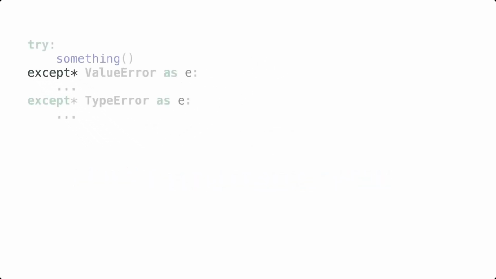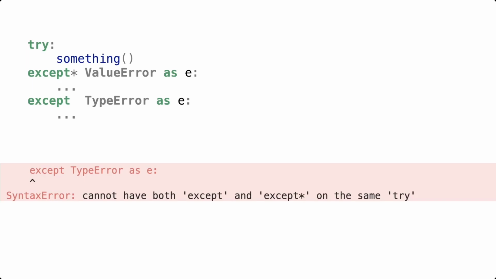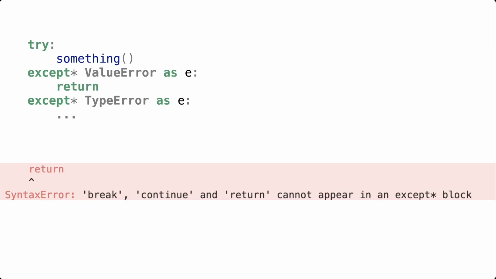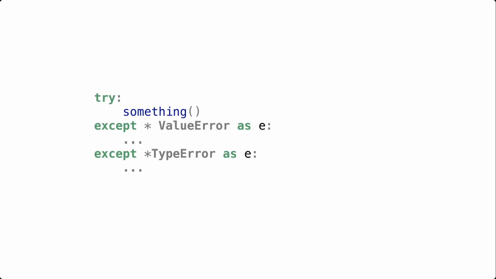Here is the syntax. We can call something in a try block, but instead of our standard except, we use ExceptStar. You cannot mix ExceptStar and the normal except in a try block. You'll learn that very quickly yourself, as Python would raise a syntax error upon parsing your code. Likewise, you'll get a syntax error if you try to return, break, or continue from within an ExceptStar block. That is to say, you cannot jump out or leave the block early, unlike a typical except. It is technically parsed as two tokens, so you could put a space between the except and the star. Don't do that.